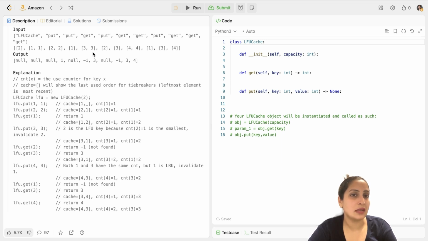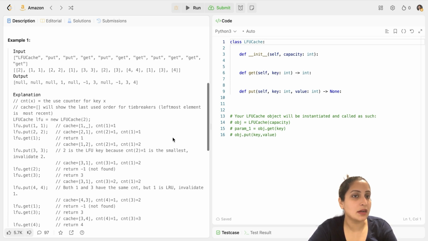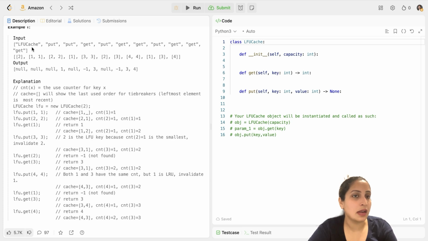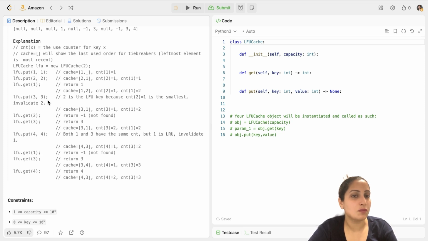Now the next thing is LFU.put(3, 3). Count of 2 is 1, but you have already been provided that your LFU cache capacity is 2. So for LFU.put(3, 3), 2 is the LFU key because the count of 2 is 1. It's the least frequently used key because count of 2 is 1, whereas count of 1 is 2 because you performed a get operation there and a put operation there.